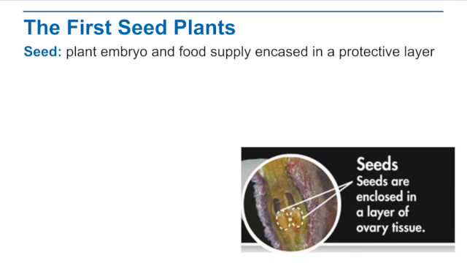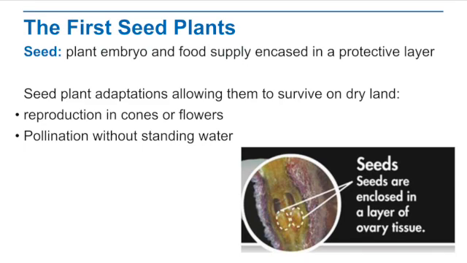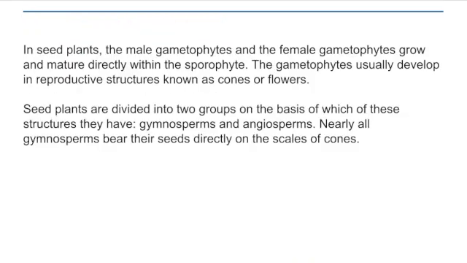Now, before we talk about seed plants, we first want to make sure that we define seed. A seed is a plant embryo and food supply encased or covered in a protective layer. Seed plant adaptations that allow them to survive on dry land are as follows: reproduction in either cones or flowers, pollination without standing water, either through wind or through insects, and then having those embryos in seeds, and these seeds can then be dispersed by wind or by animals.